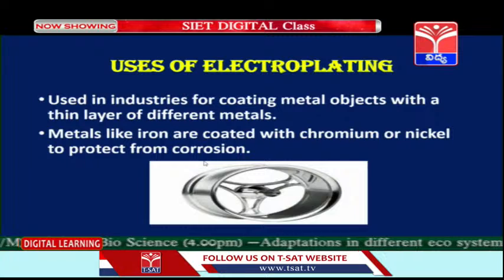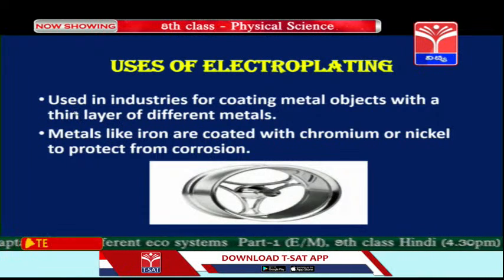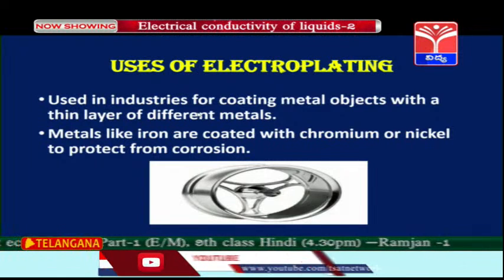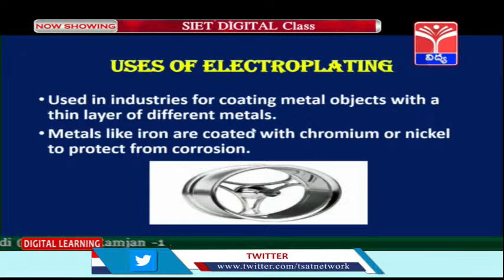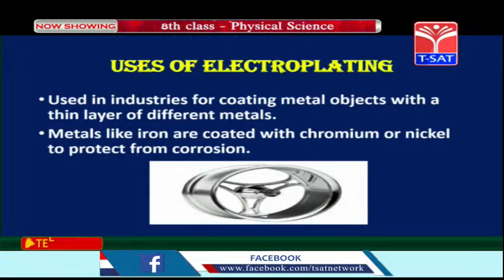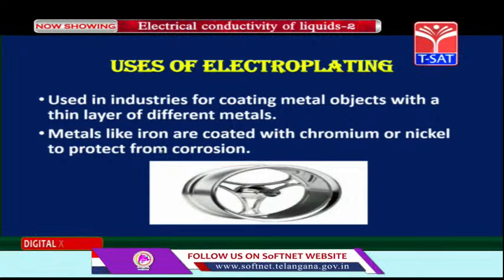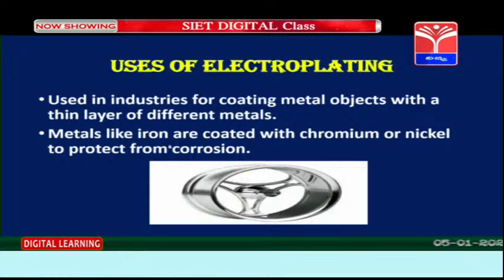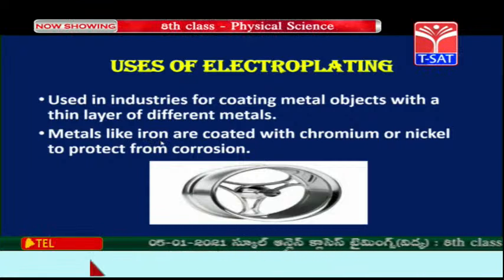Now, coming to uses of electroplating. This process of electroplating is used in industries for coating metal objects with a thin layer of different metals. Mostly this is used in industries for their machinery parts as well as in the automobile industry, where the use of metals like iron is more. But children, iron, you know, is prone to corrosion.